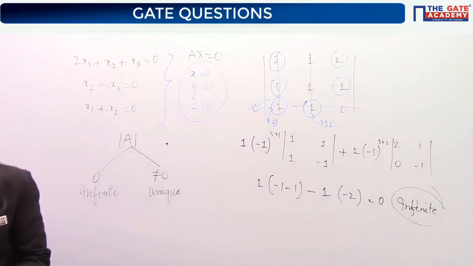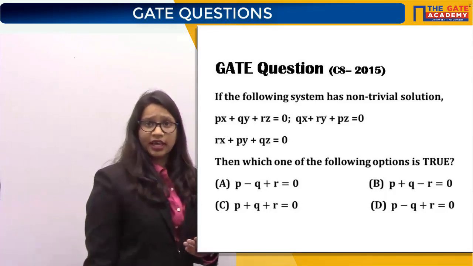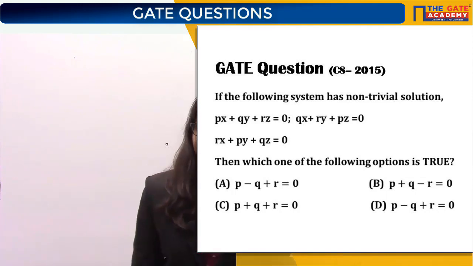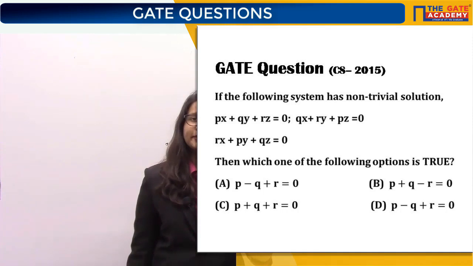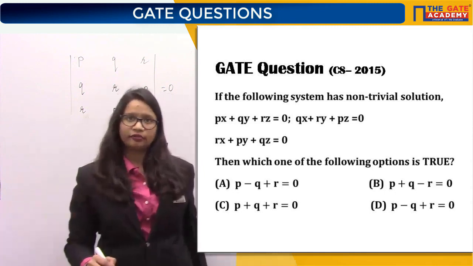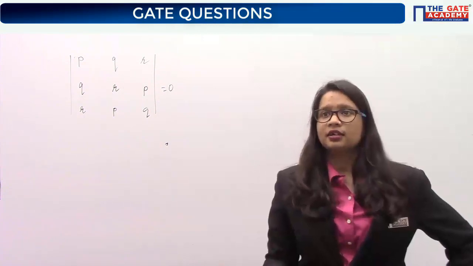The determinant should be 0, obviously. Why? Because it has been given that there is a non-trivial solution. Non-trivial solution means what kind of solution? Infinite solutions. If this is the case, then we know that the determinant should be 0. So the only thing you need to do here is make the determinant 0 for a non-trivial solution. Again I am repeating, non-trivial means infinite solution, and for infinite solution in the case of a homogeneous system, we will have the determinant as 0.